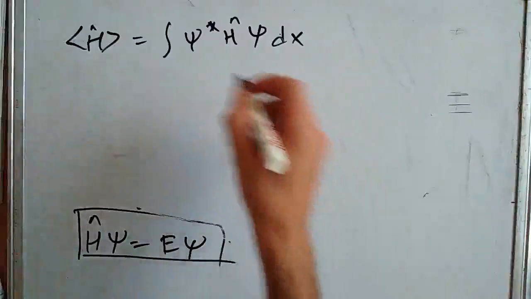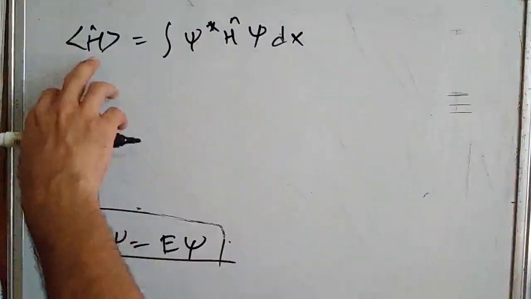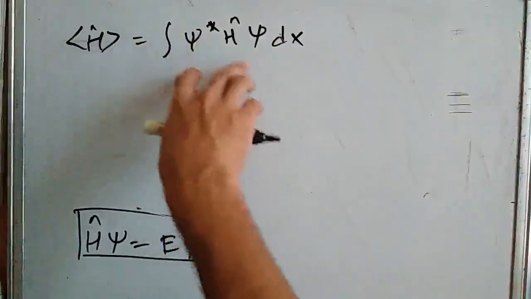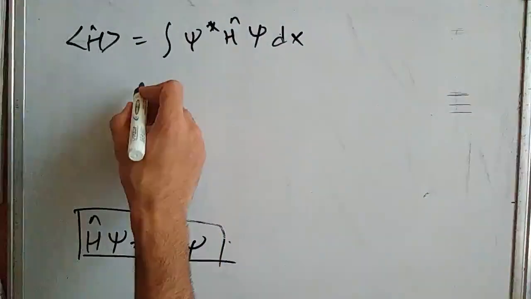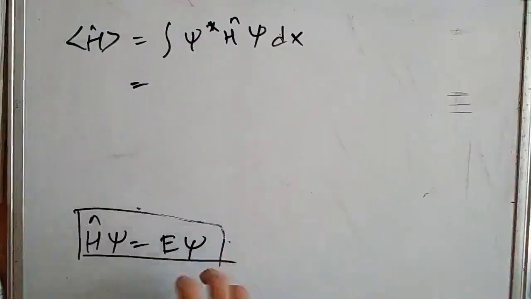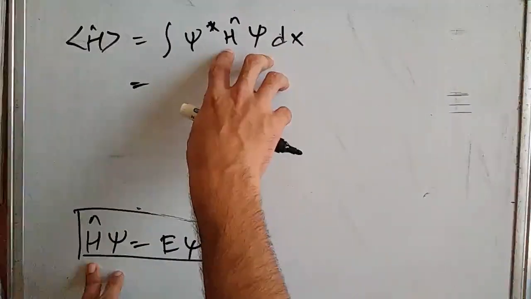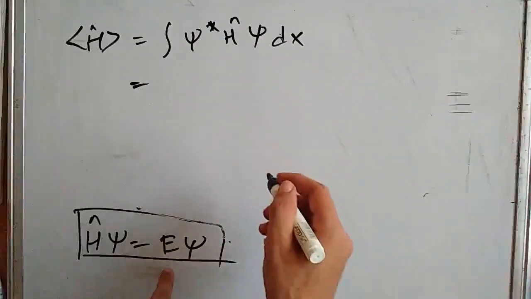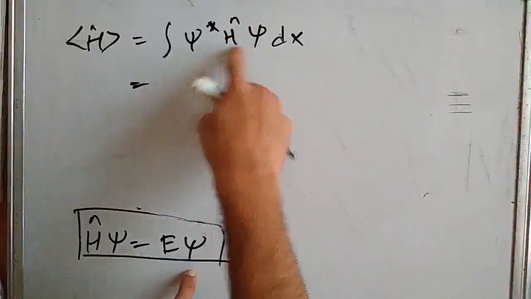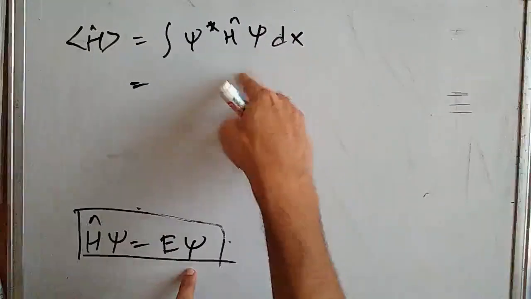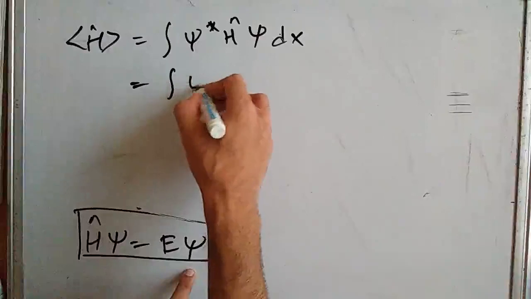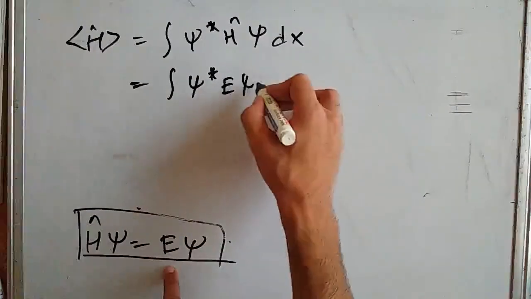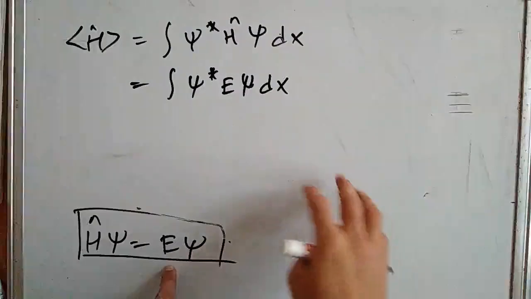We are finding the expectation value of the Hamiltonian operator, and we get this. But we can see that H operated on psi is nothing but E times psi. So we get psi star into E psi dx, and E here is a constant.